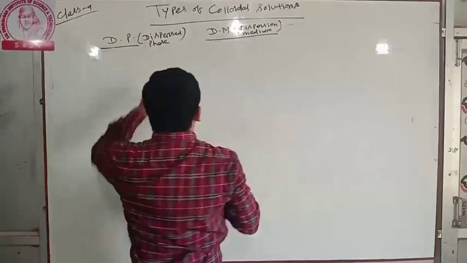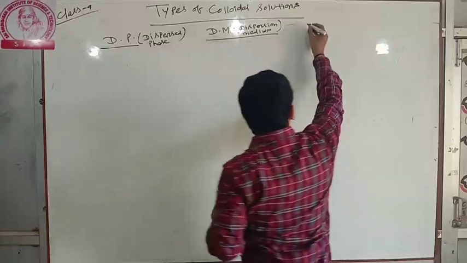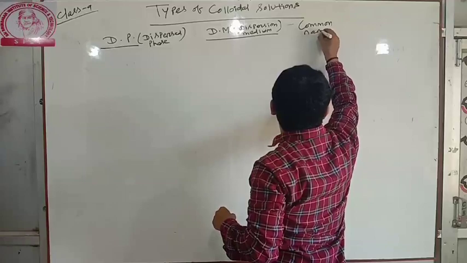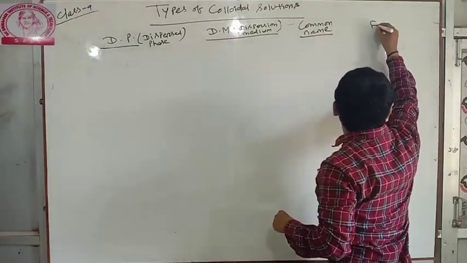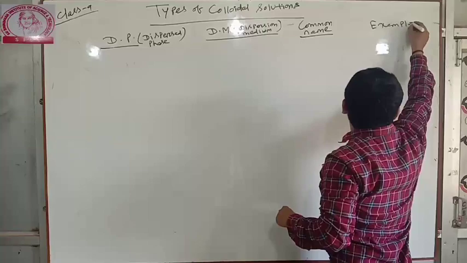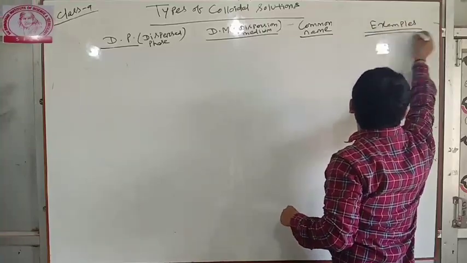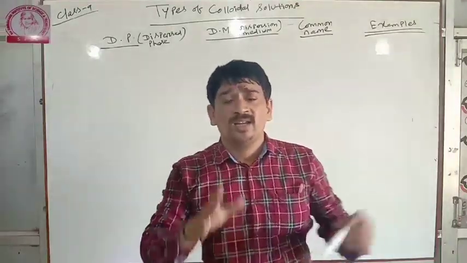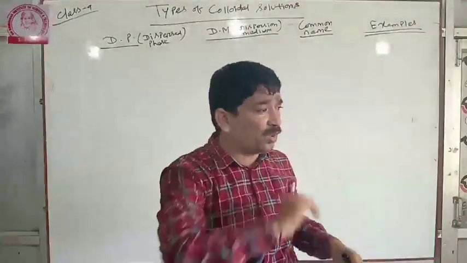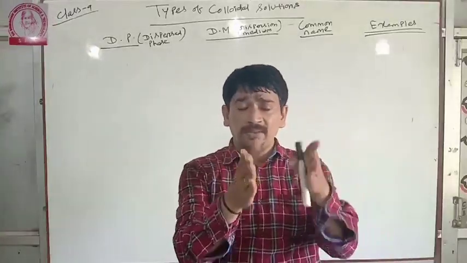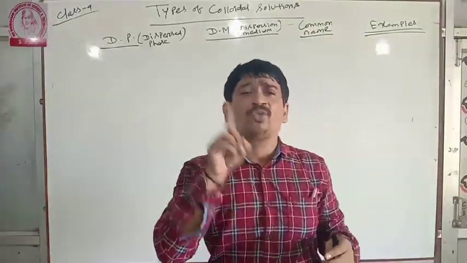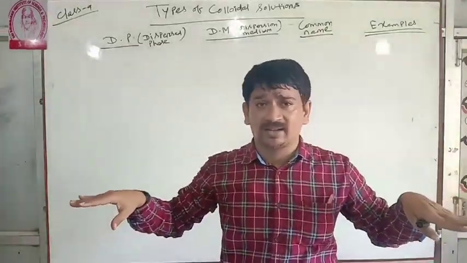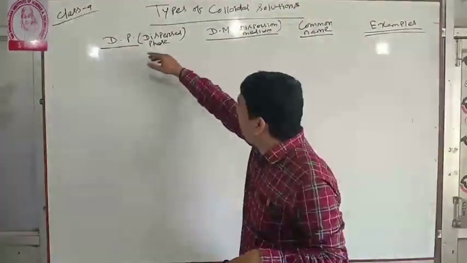Dispersed phase, dispersion medium, common name and examples. This is very important, only for short question, 1 mark question. I am giving this data, which is not available in the notes also, because you may get it as a multiple choice question or a fill in the blanks.